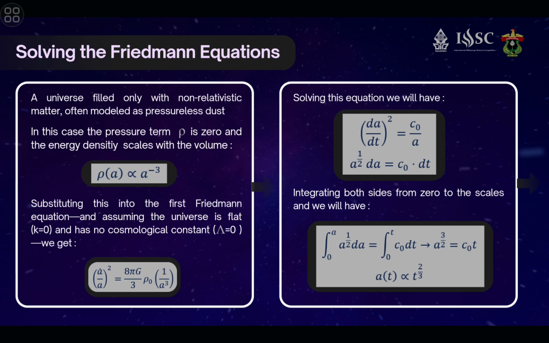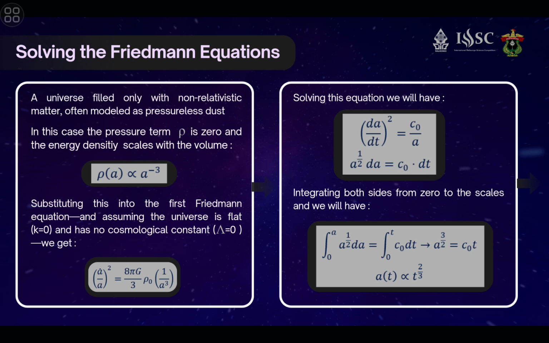First, consider a universe filled only with non-relativistic matter, often modeled as pressureless dust. In this case, the pressure term is 0, and the universe density scales with the volume, or rho as a function of a is proportional to a to the power of negative 3. Substituting this into the first Friedmann equation and assuming that the universe is flat, which means k is equal to 0, and has no cosmological constant, we get this. Solving this equation gives us another separable differential equation, and if we integrate both sides, we will have that the scale factor a as a function of t is proportional to t to the power of 2 over 3.